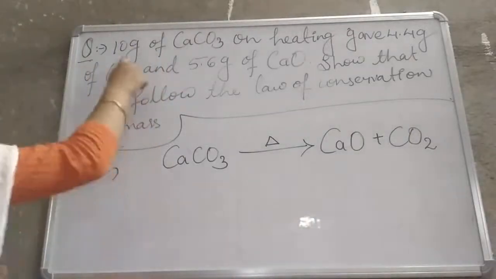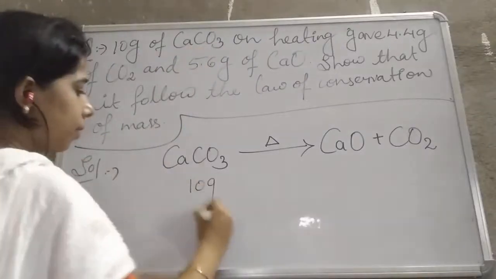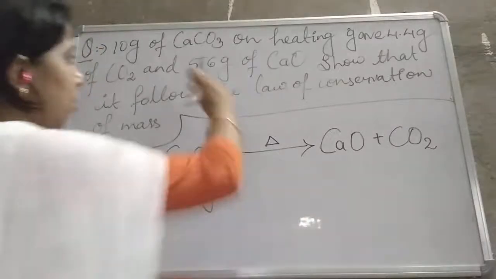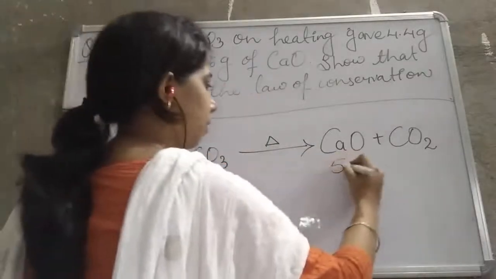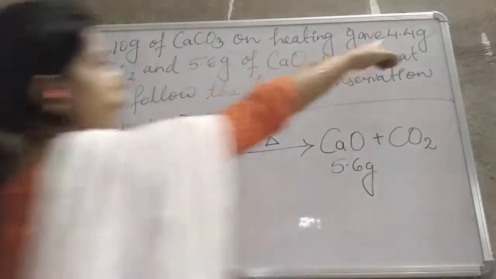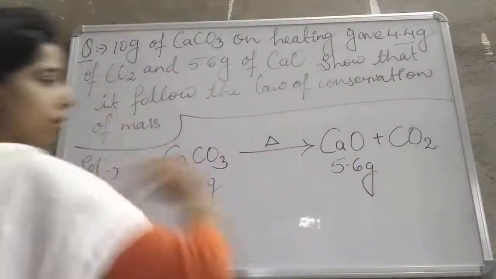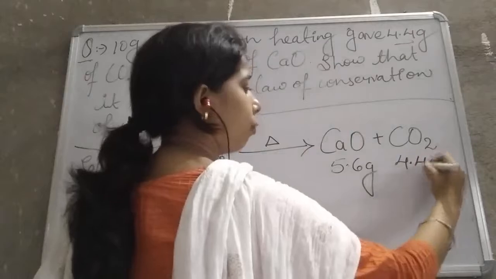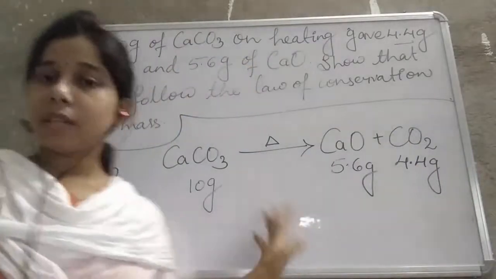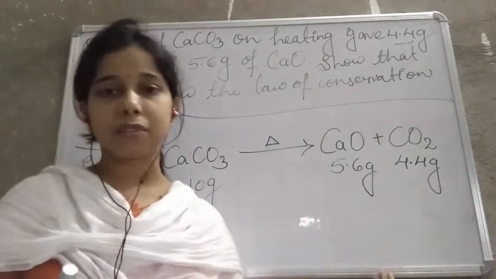Now see here, what is the mass of the calcium carbonate? That is 10 gram. What about the calcium oxide? 5.6 gram of calcium oxide is formed, and 4.4 gram of carbon dioxide is formed. So we'll write here 4.4 gram of carbon dioxide is formed. Now we have to prove whether this reaction is following the law of conservation of mass or not.